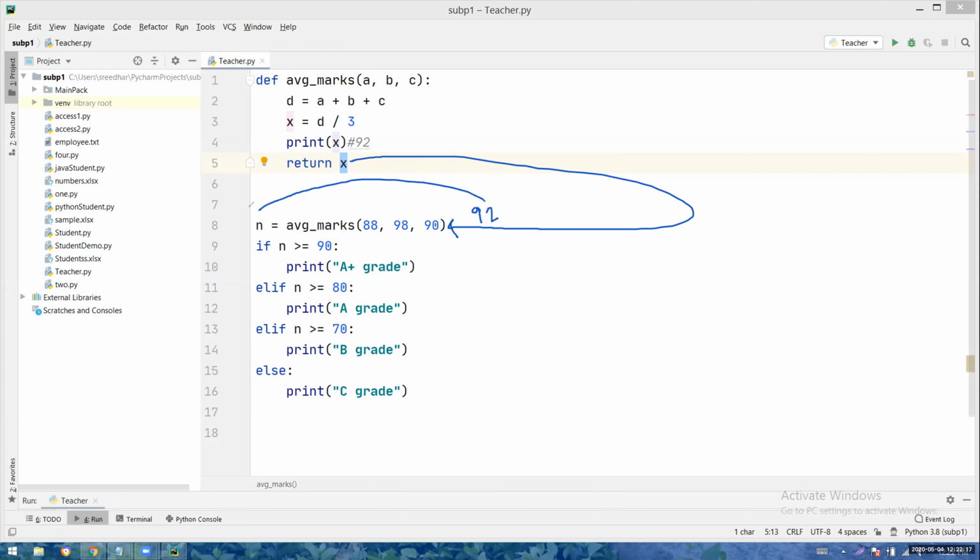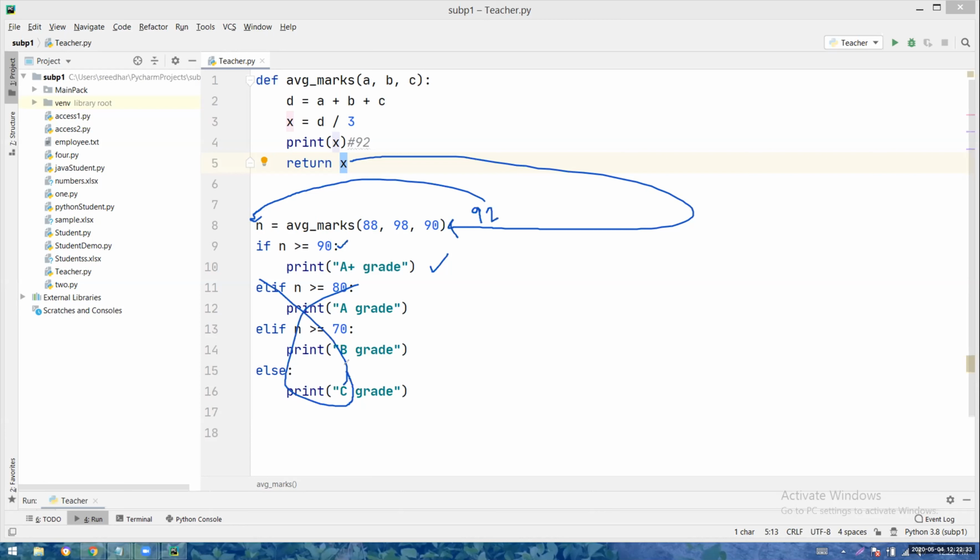And to store that 92, you are capturing one variable N. So 92 is greater than or equal to 90. Correct? Correct means A plus is printed. Remaining all the if blocks will be skipped, right? Only one block is executed. So that is the point.